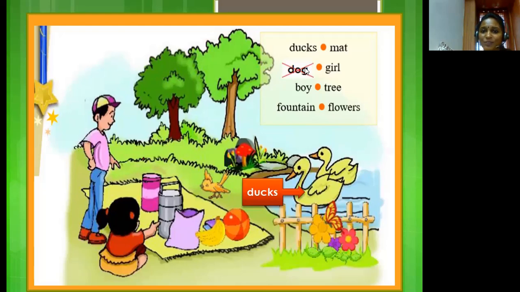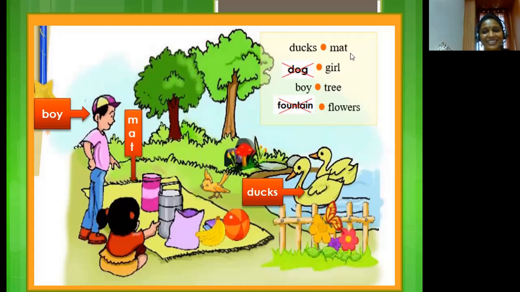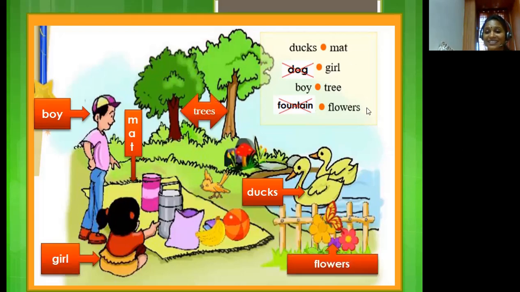No, so cross it. Now the third is boy. Can you find the boy? Yes, the boy is here standing. And the next word is fountain. Is there any fountain there? No. Now can you find a mat here? Right. You also can see a girl, right? Yes. Now we have the tree and flowers. Okay, so the 2 things which we couldn't find in the picture or which are not included in the picture are dog and fountain. There are 6 things that are included in this picture.